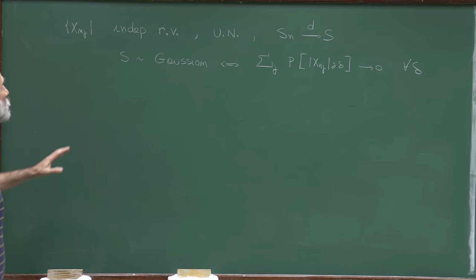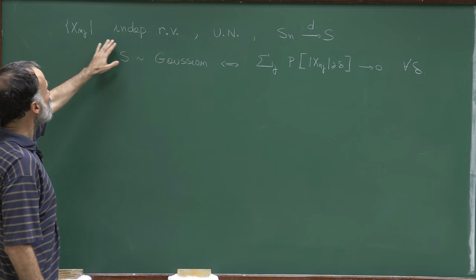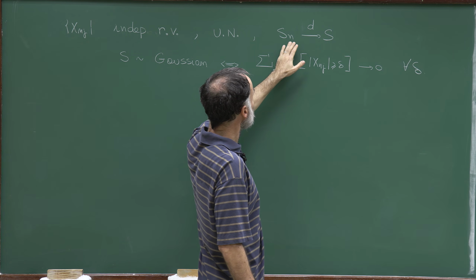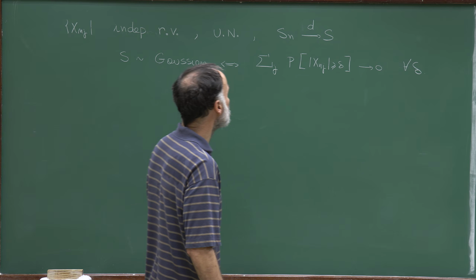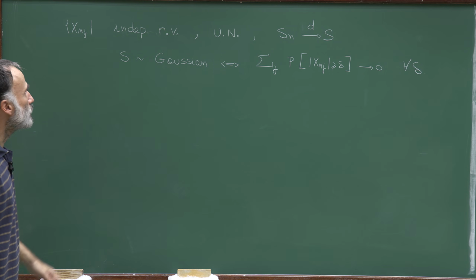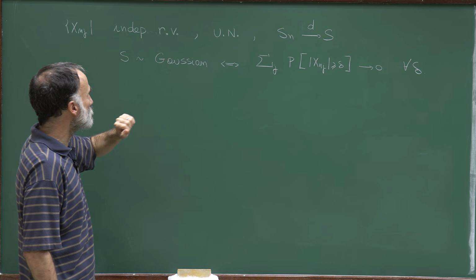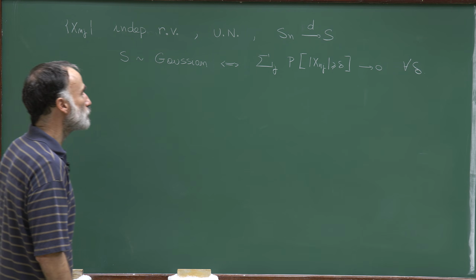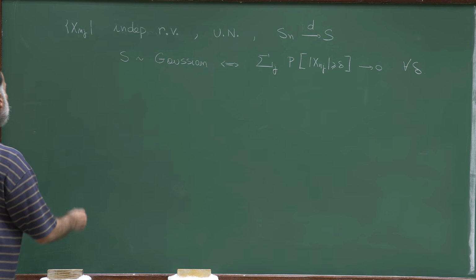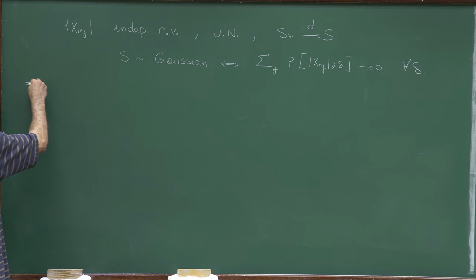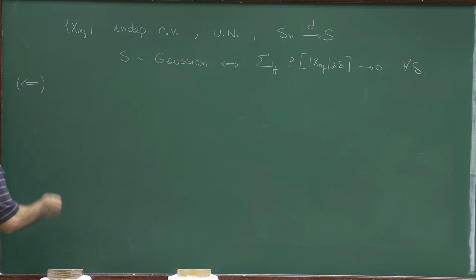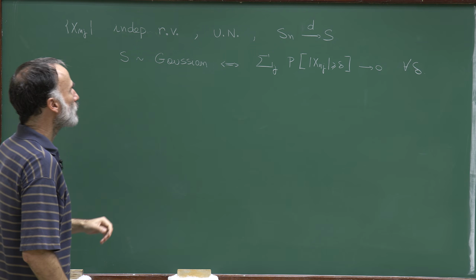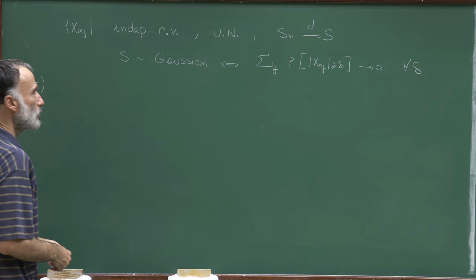So I just rewrote the claim. We have an array of independent random variables. They are uniformly negligible, and I'm assuming that Sn is converging in distribution to some random variable S. Then the claim is that S has a Gaussian distribution if and only if this sum converges to 0 for all positive delta. So let's prove this claim. Let's start with this direction. So I'm assuming that this probability is converging to 0.